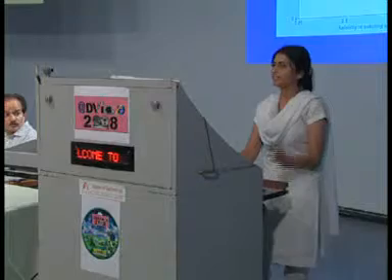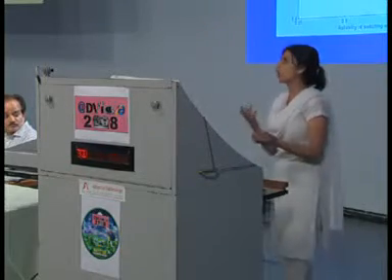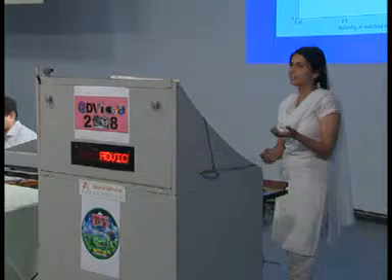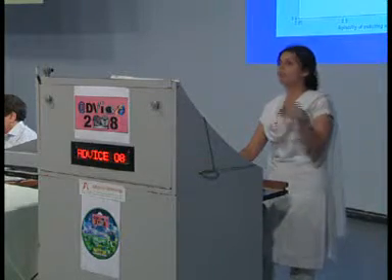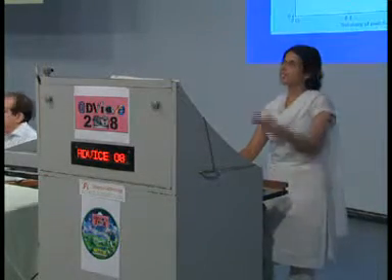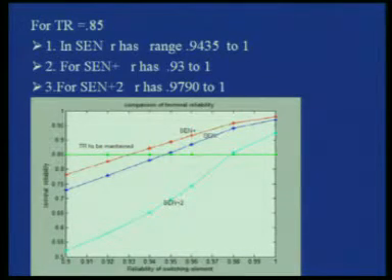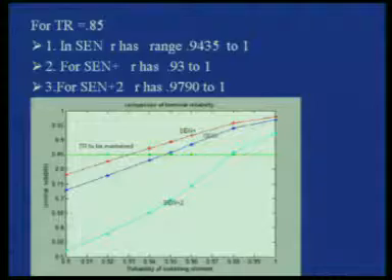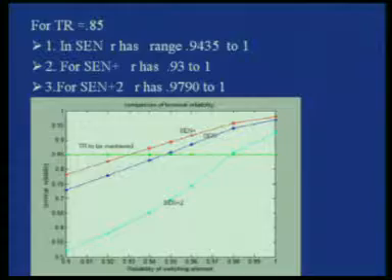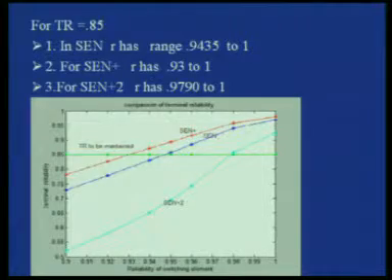This is because if we add another stage, the complexity of the system itself increases, which further gives rise to failure. Similarly, we get the same result for BR and NR. Another inference you can derive from the graphs is, for example, if you want the reliability to be 0.85, obviously for all 3 cases, SCN plus is more flexible.